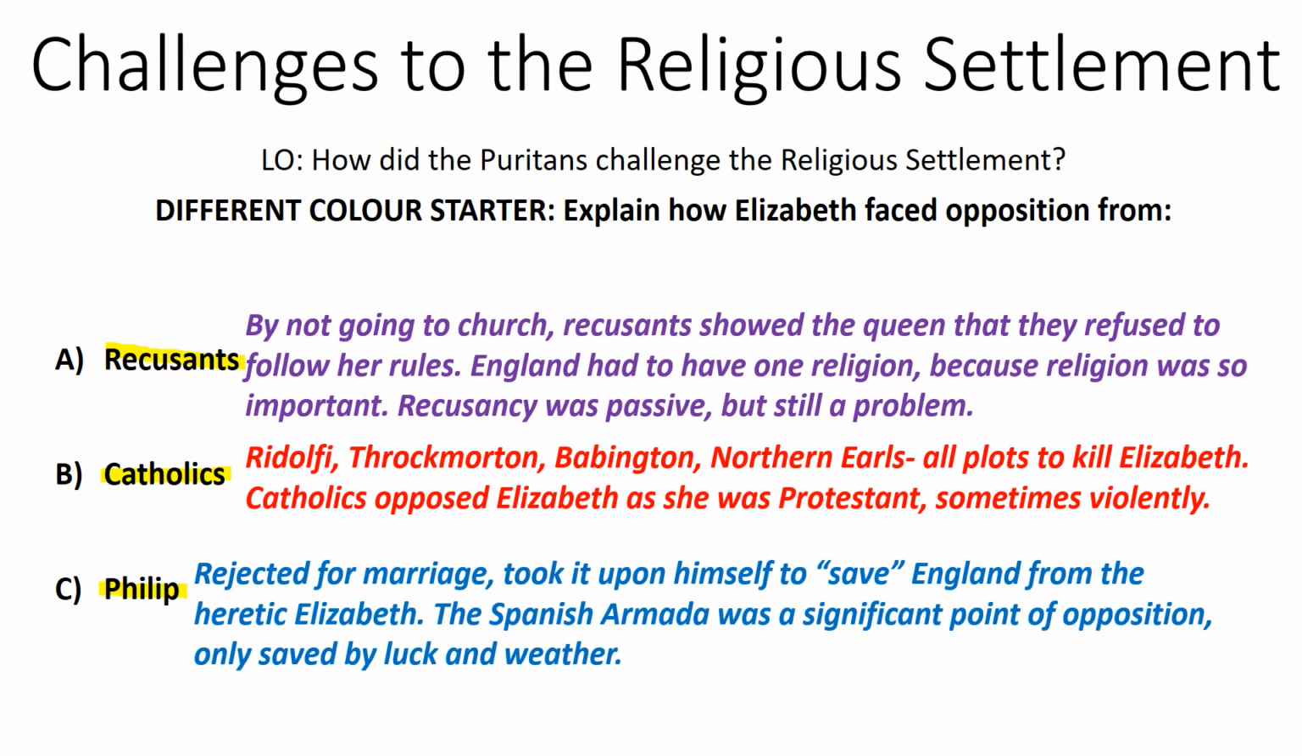And lastly, Philip. Well, after his marriage proposal was rejected, he took it upon himself, and we'll use quotes here, to save England from the heretic Queen Elizabeth. So he used the Spanish Armada, and this was a significant point of opposition, only to be saved really by a bit of luck, the wind and the weather. So do make sure you have those three reasons Elizabeth faced opposition from each of the groups, and when you do, you can go ahead and resume playing.